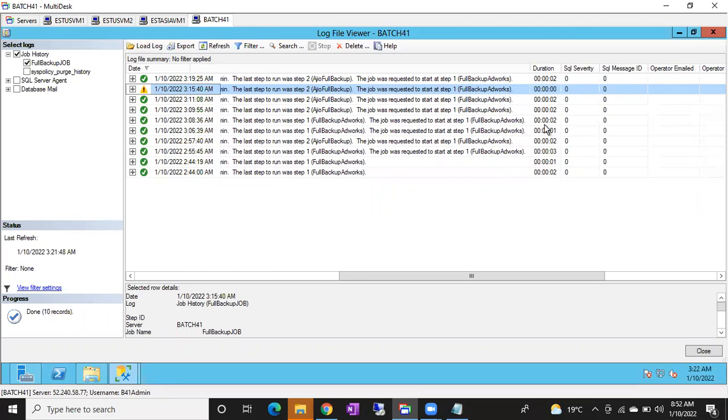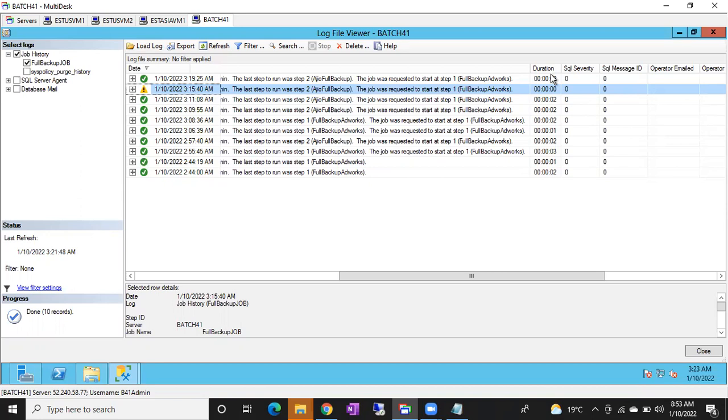For example, if you want to start this job manually, without knowing how much time it will take to complete, how can you start it? It might take 1 hour, 2 hours, or 10 hours. If you check the duration in the job history, you will get an idea. If this job takes 5 minutes, no problem, we can run it. If it takes 5 hours and this is business time, we cannot run this job during business hours, because it is going to take 5 hours to complete.